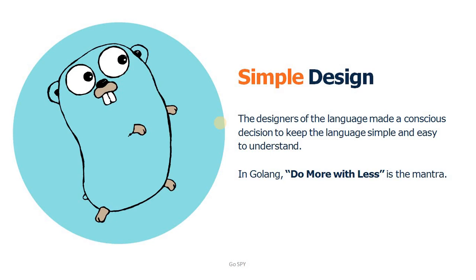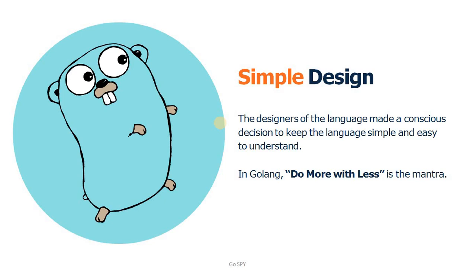The designers of the language made a conscious decision to keep this language simple and easy to understand. In terms of code writing, it is simple compared to C# and Java.